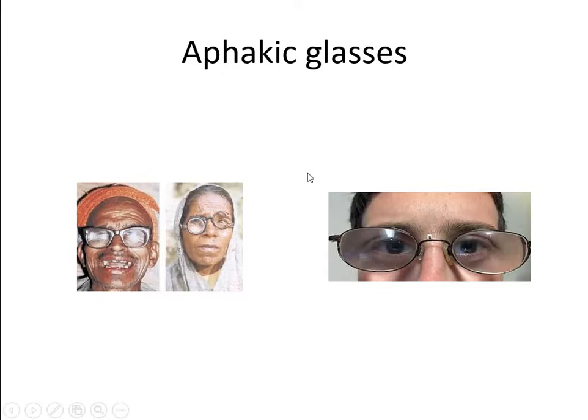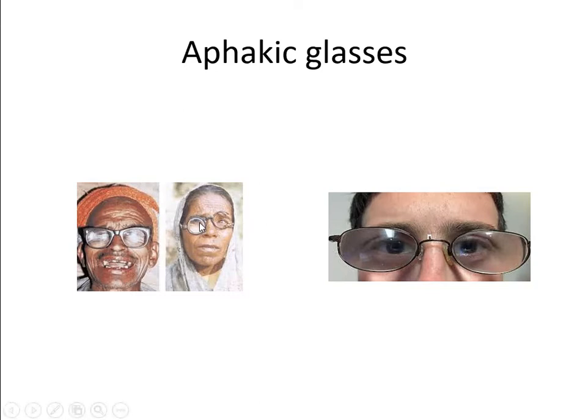As I told you, it will be magnified. You can see the size of the eye looks very big when you see through the aphakic glasses. When the patient is bilateral aphakic, you can see thick glasses and always there will be weight on the nose. And this man is trying to keep the aphakic glasses on the root of the nose by lifting his nose, and you are seeing excessive wrinkling on the forehead. It is because his heavy aphakic glasses will try to slip on the nose. So it should not slip. He is keeping his face taut, so that it should remain on the root of the nose.